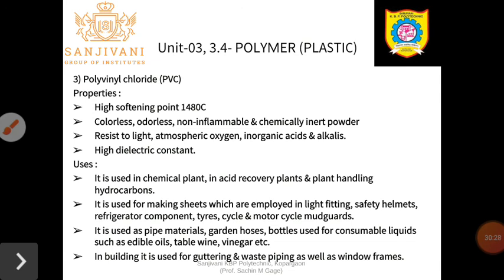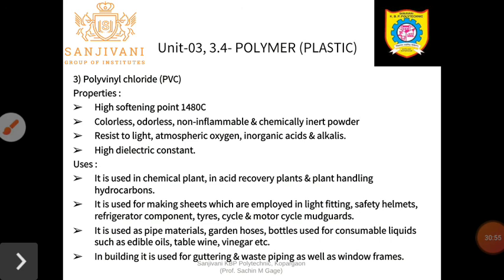They resist light, atmospheric oxygen, inorganic acids, and alkalis. When it comes in contact with light, atmospheric oxygen, or any type of acids and alkalis, there will be no effect of such conditions on the PVC, and they have a very high dielectric constant. So on the basis of that property they are used in chemical plants, in acid recovery plants, and plants handling hydrocarbons.